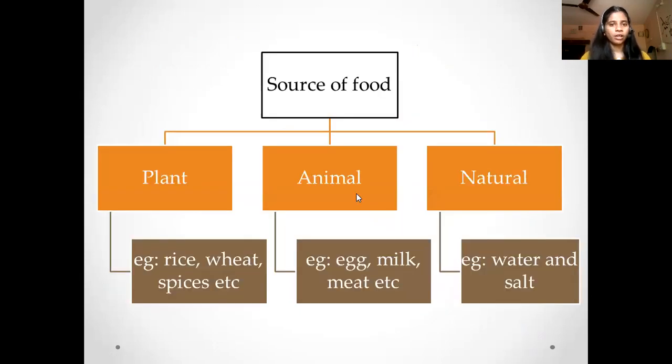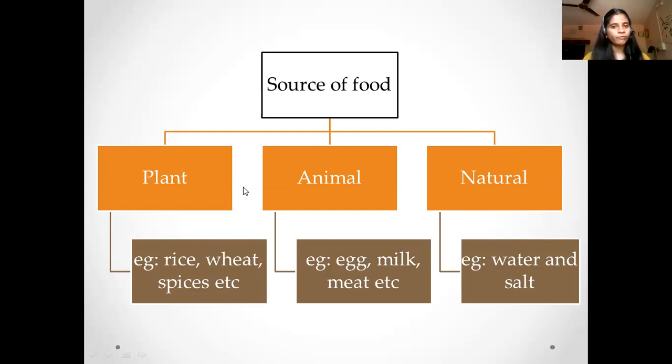The food we obtain is divided into three sources. One is the plant source, the second is the animal source, and the third is the natural source. So what are plant sources? Food items that are obtained from plants are called plant sources. For example, rice, wheat, spices, etc. What are animal sources? The food items that are obtained from animals are called animal sources. And what are natural sources? The food items that are neither obtained from plants nor from animals are called natural sources. For example, water and salt.